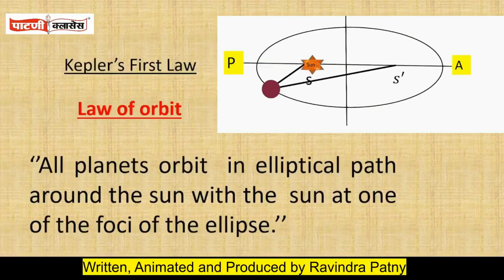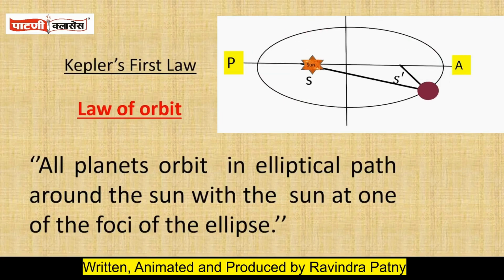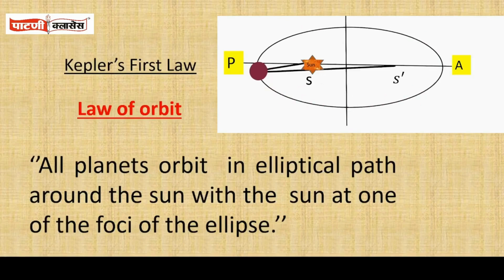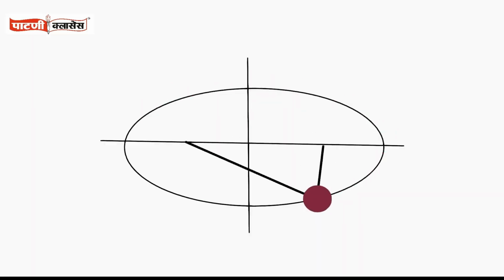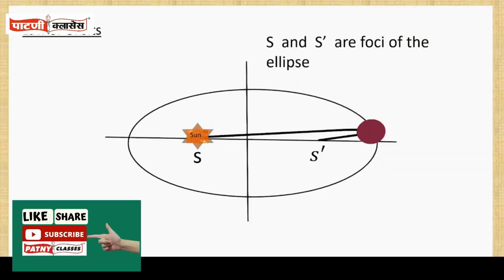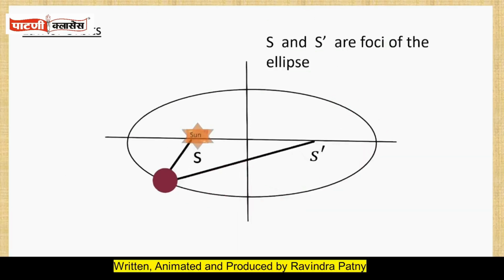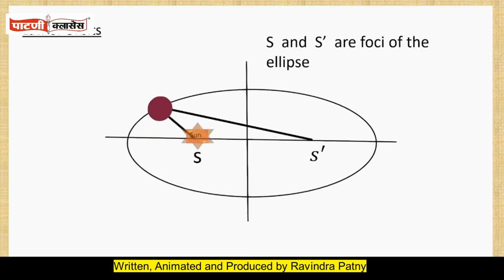Kepler's first law is nothing but the law of orbit. According to this law, all planets orbit in an elliptical path around the sun, with the sun at one of the foci of the ellipse. According to the law of orbits, the sun is situated at one of the foci of the ellipse. That is, the sun is situated either at S or S dash.